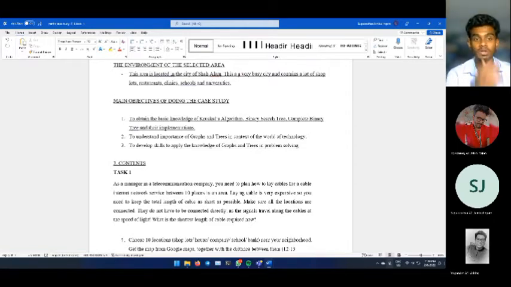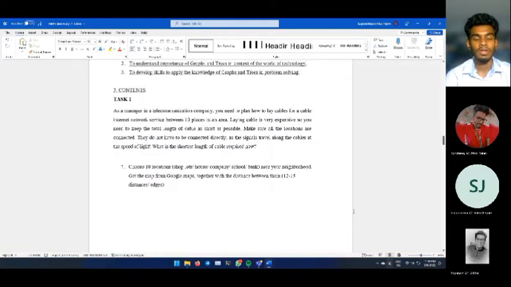These are the main objectives of doing the case study. Firstly, to obtain the basic knowledge of Kruskal's algorithm, binary search tree, complete binary tree, and their implementations. Secondly, to understand the importance of graphs and trees in the context of the world of technology. Then, to develop skills to apply the knowledge of graphs and trees in problem solving.